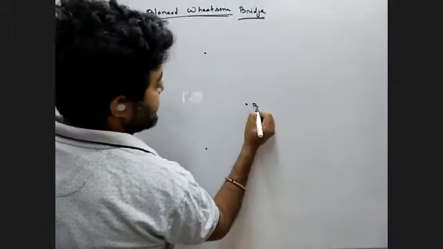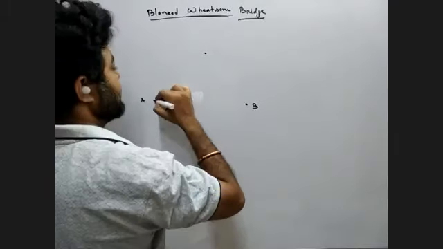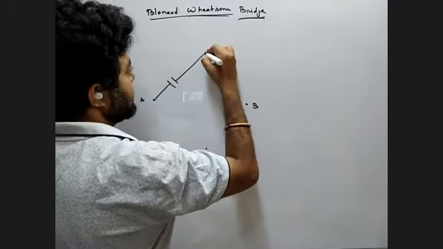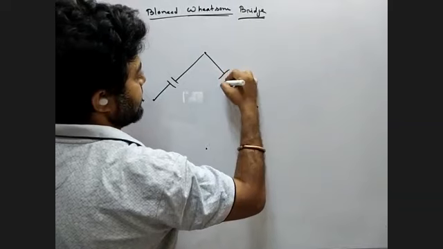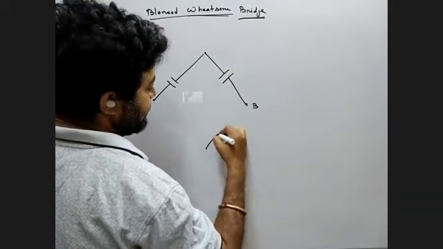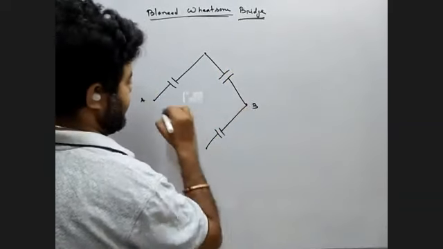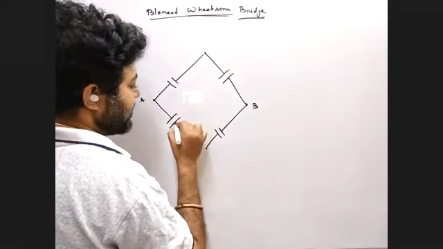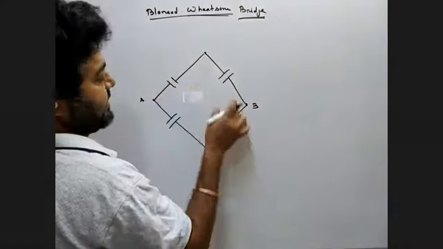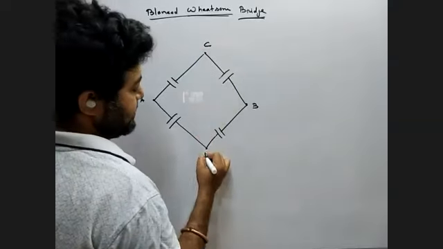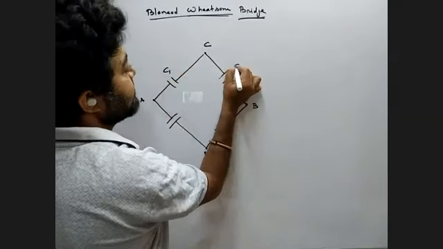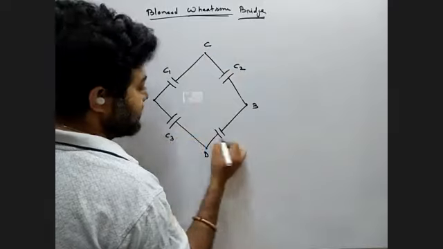You have two junctions A and B. Suppose you connect 4 capacitors rectangularly, A, B, C, D. Let them be C1, C2, C3, C4.